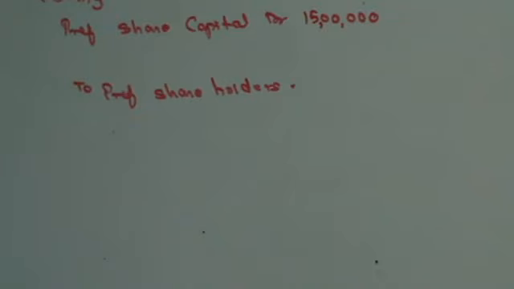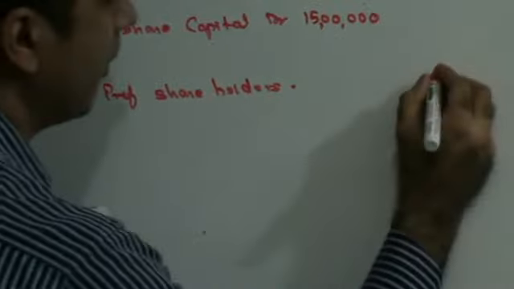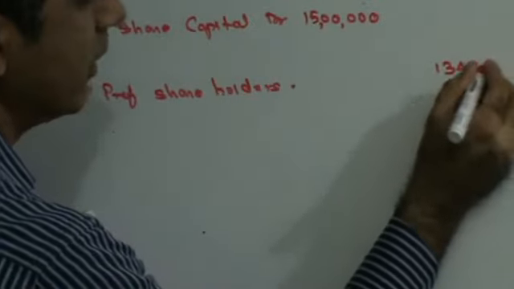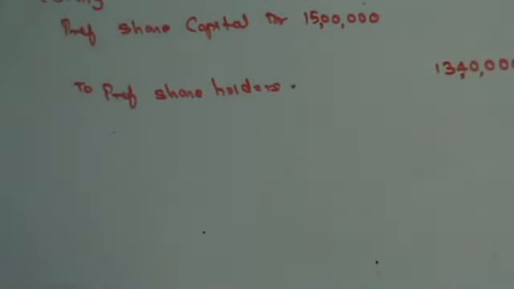Now each equity share is of 14 rupees. 10,000 shares into 14 plus 12 lakhs. So 13 lakh 40,000. The total payment that is going to be made to preference shareholders is 13 lakh 40,000. They are going to be given debentures of 12 lakhs plus 10,000 shares, and the value of each share is 14 rupees, so that's 1 lakh 40,000.